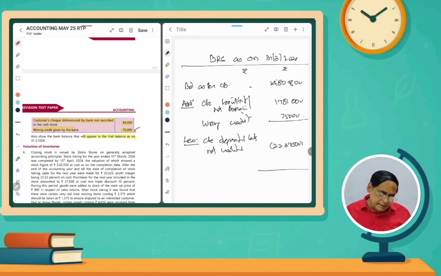So 14 lakhs 80,800 plus 17 lakhs 81,000 plus 75,000, so how much? 33 lakhs 36,800 minus 22 lakhs 37,500. So the amount is 10 lakh 99,300. So this amount is the balance as per passbook, because the cash book is given. From the cash book we have to prepare balance as per passbook. So this one is over.